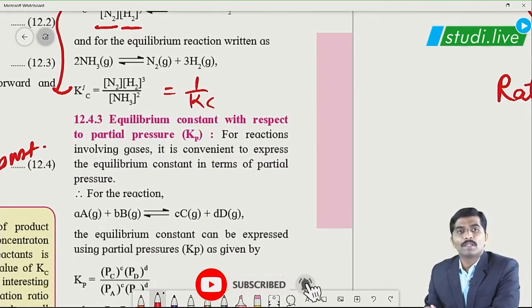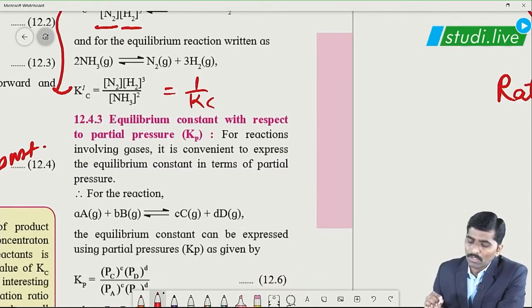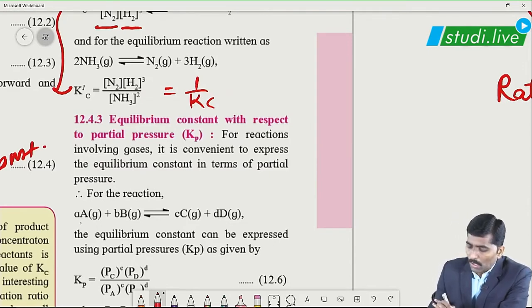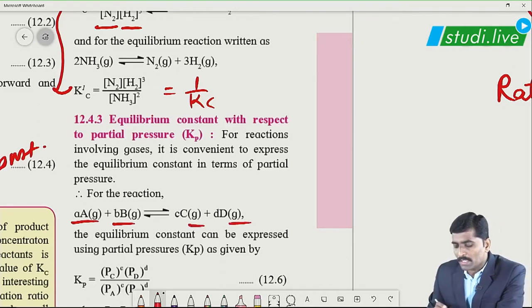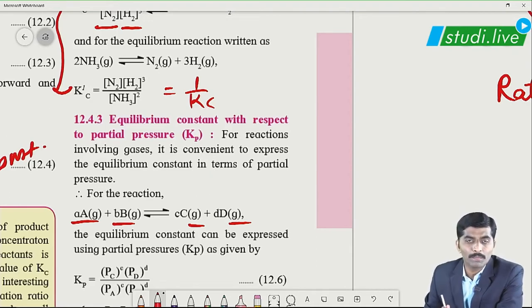So once Kc, that is equilibrium constant in terms of concentration, is studied, let us have a look at Kp, that is equilibrium constant in terms of pressure, but for that all the reactants and products must be in gaseous state. Whenever gases are present, their pressure plays an important role.